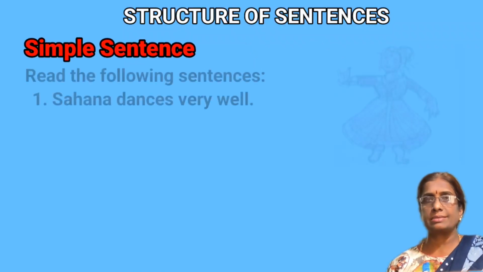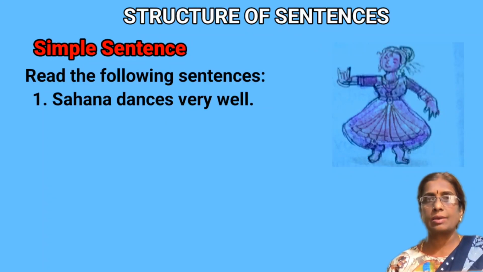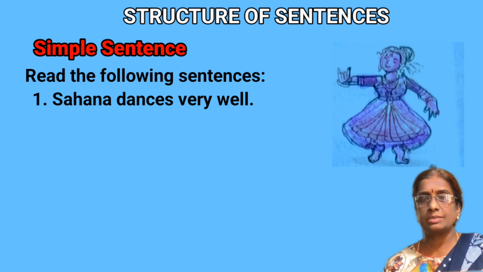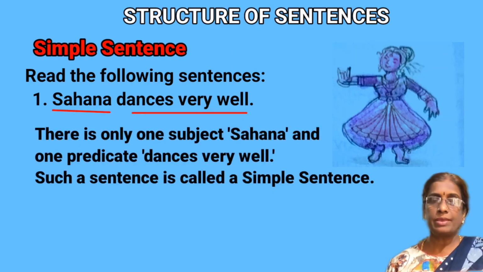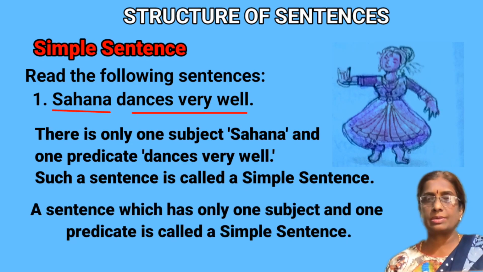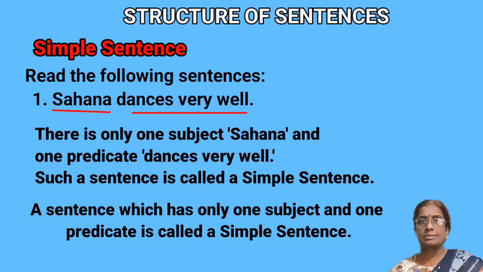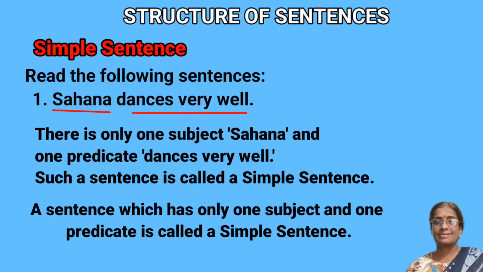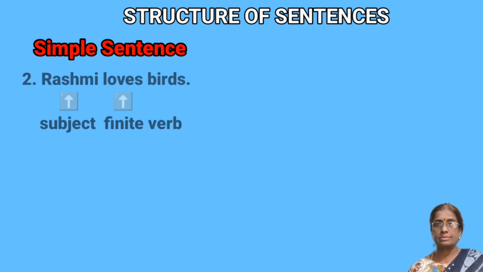The simple sentence. Sahana dances very well. What is the subject? What is the predicate? Sahana is the subject. Dances very well is the predicate. Such a sentence is called a simple sentence. A sentence which has only one subject and one predicate or a finite verb is called a simple sentence.